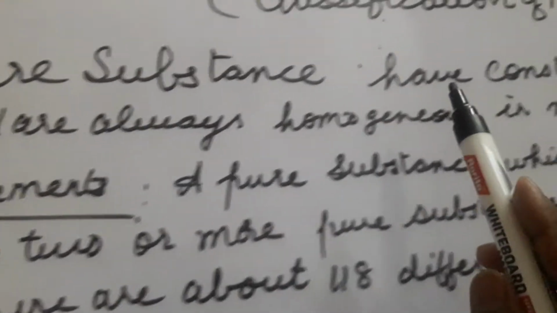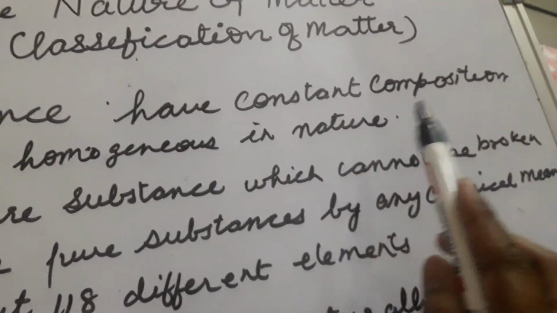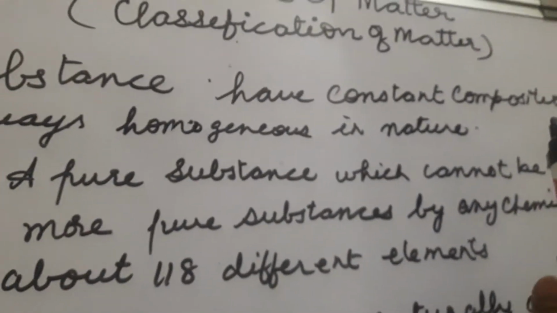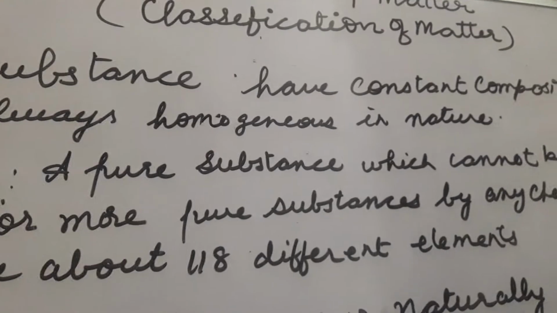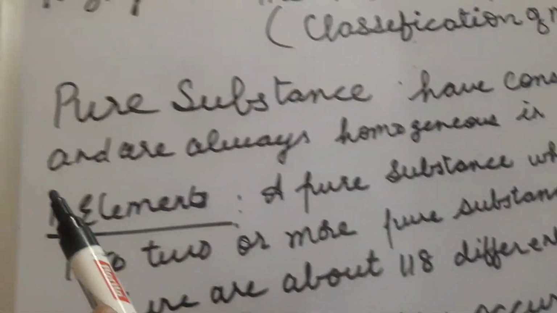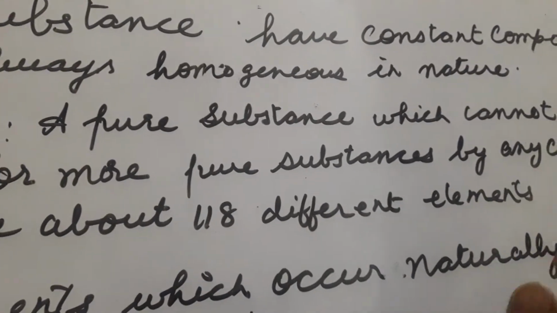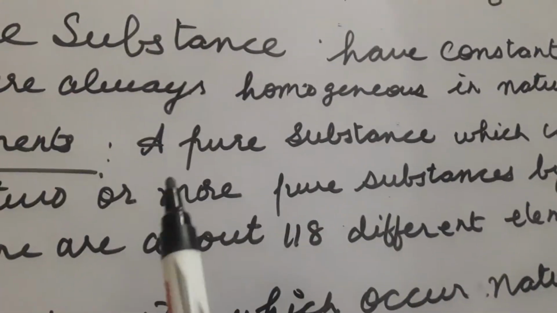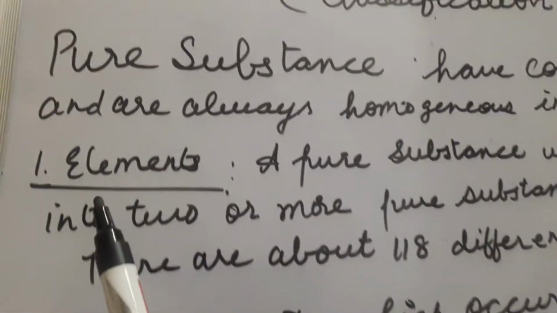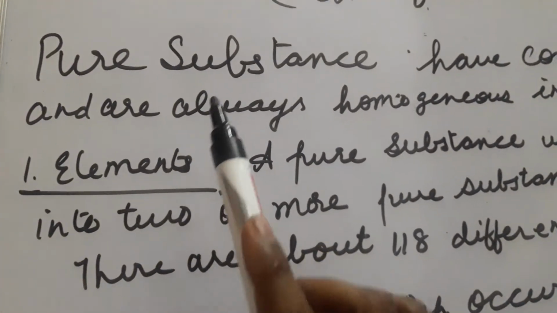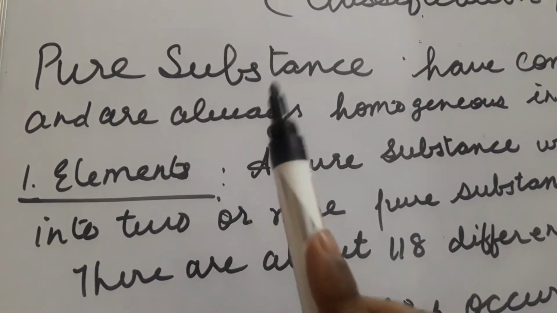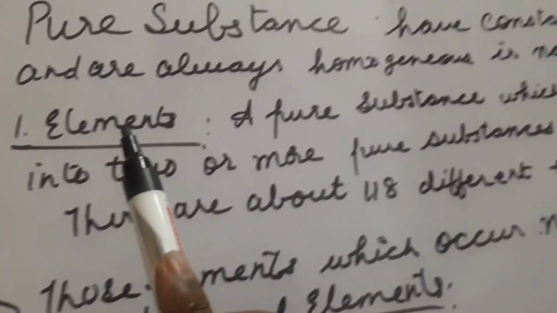Pure substances have constant composition. Their composition remains constant, meaning fixed, and they are always homogeneous in nature. They are mixed together, and we cannot separate them easily. They are pure substances. In the category of pure substances, first of all come elements.